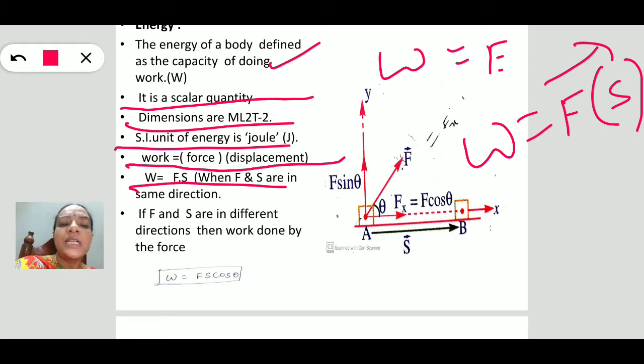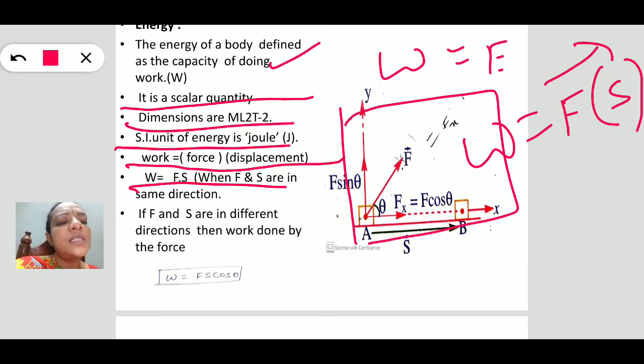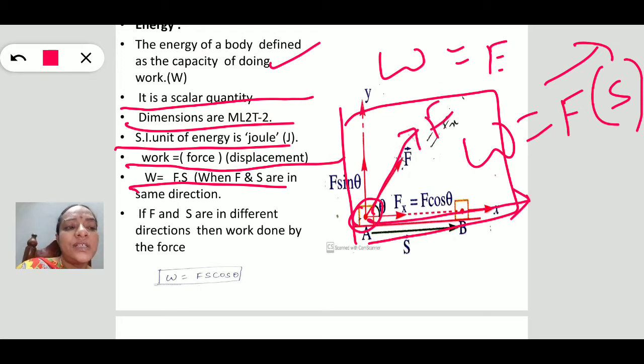Sometimes force and displacement are not in the same direction. Suppose, if you observe this figure, this is the body, force is applied in this direction, but the body moves along the horizontal direction. Then we can't simply say the work done is Fs.